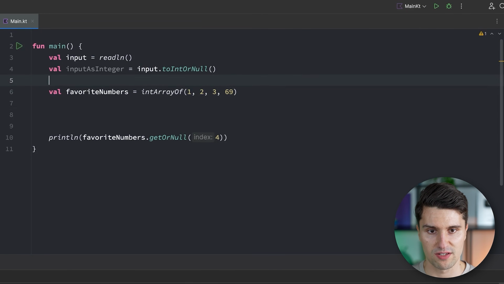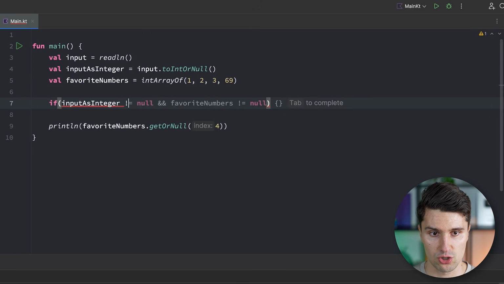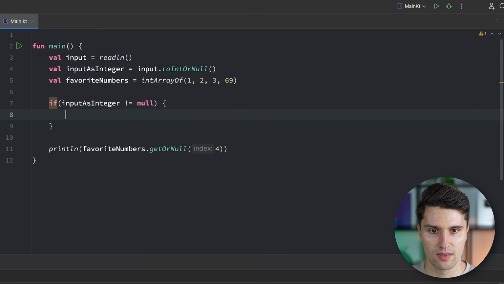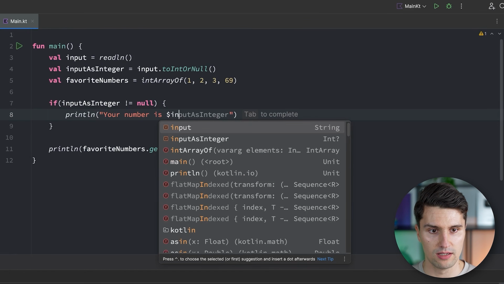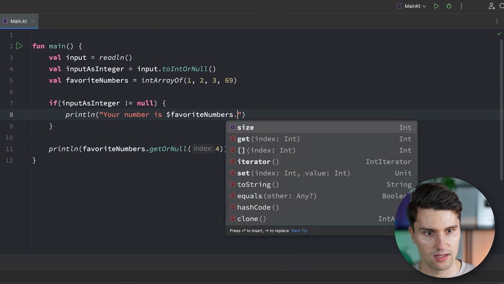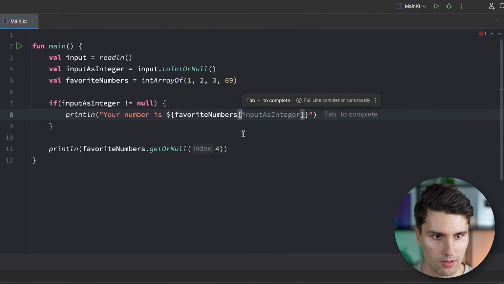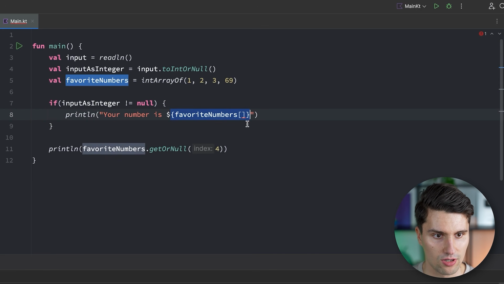Then down here, after specifying our favorite numbers, we could say if our input as integer is not equal to null, then we could say your number is input, favorite numbers at the index. So we can also say dot and then refer to these square brackets. Then it will replace this whole thing with curly braces, so we can have this as a proper placeholder and don't need to type these around.